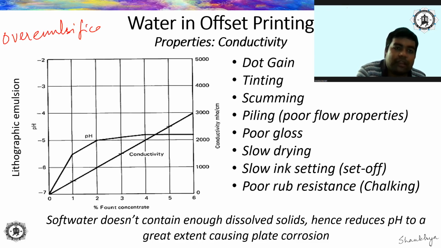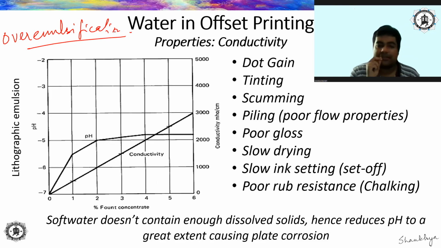If you remember our earlier discussion on pH, when I said that when the pH becomes higher, when the fountain solution becomes alkaline in nature, over emulsification happens. Can you correlate between these two concepts? I said there, if the pH becomes high, over emulsification happens. Here I am saying conductivity increases, over emulsification happens. Now can you correlate between these two concepts? Pause the video and think for a minute. See, they are related. If one happens, another is going to happen. Because conductivity increases when the number or the amount of total dissolved solids increases.